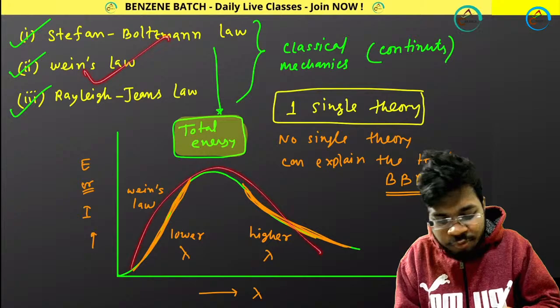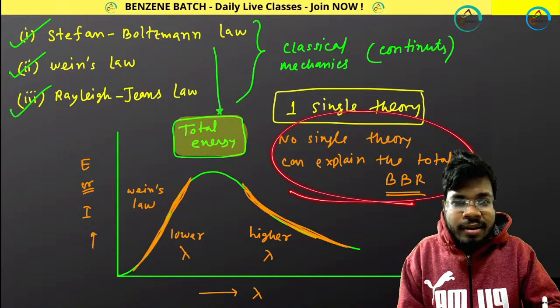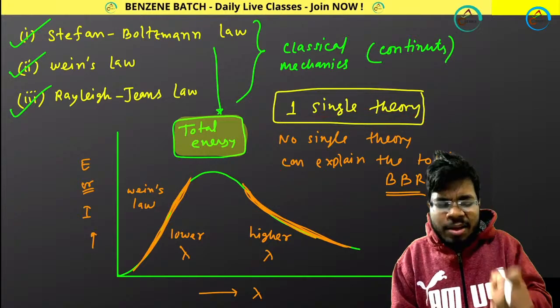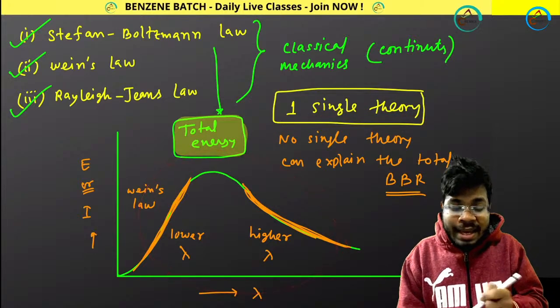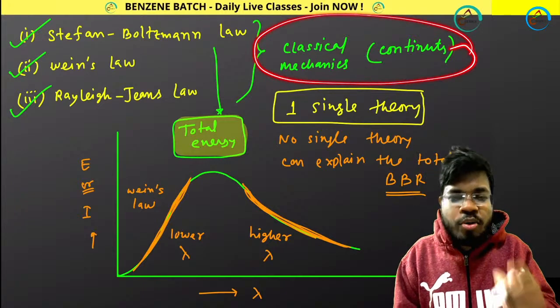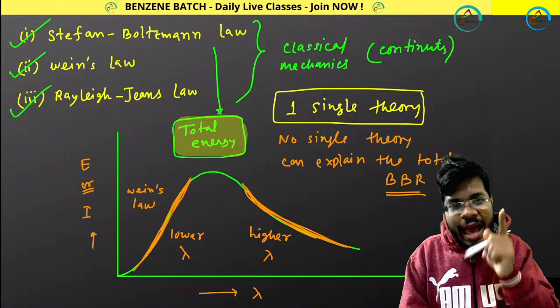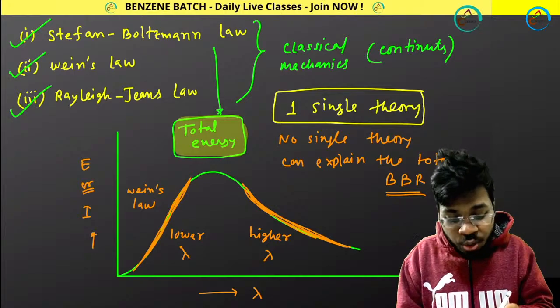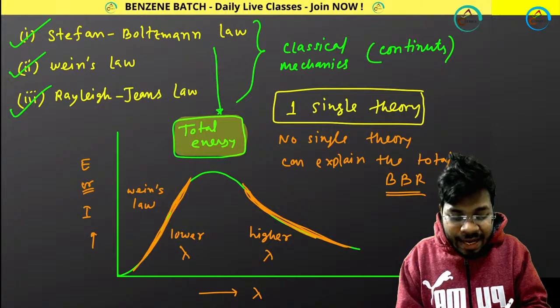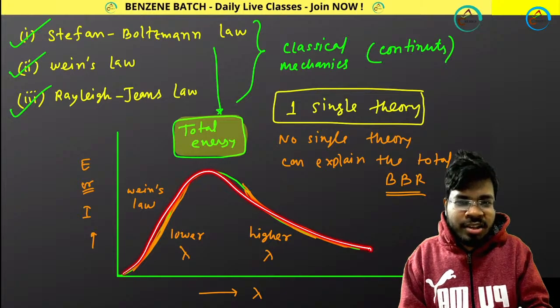That means no single theory can explain the full plot that you are getting experimentally. That means in classical mechanics we have some limitation. That's why no single theory can explain the full plot of the black body radiation.